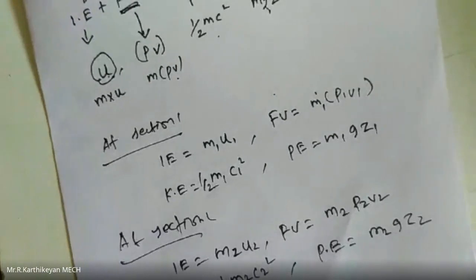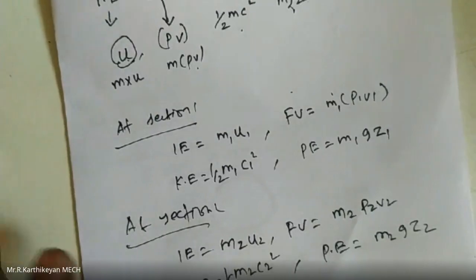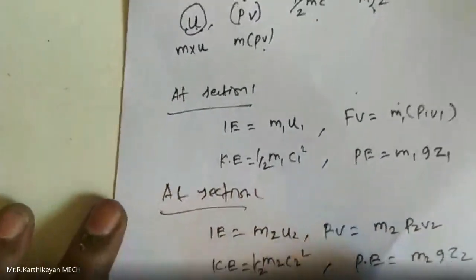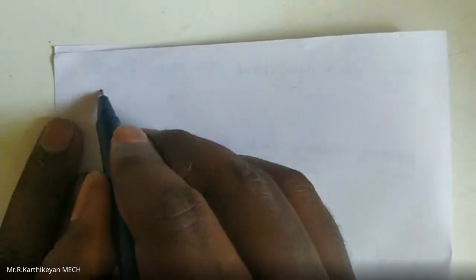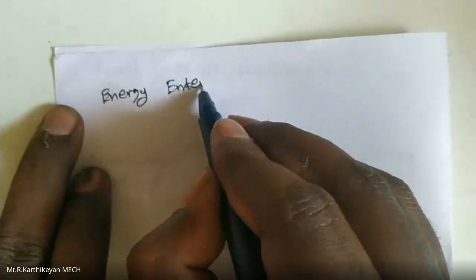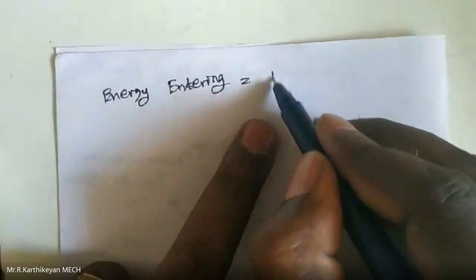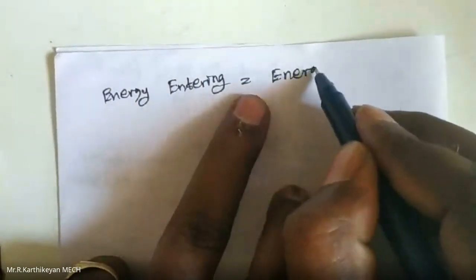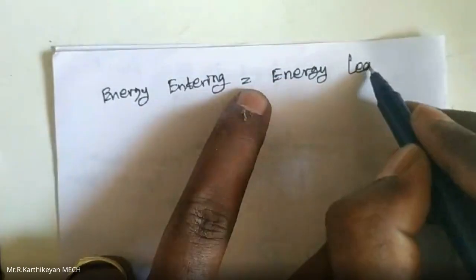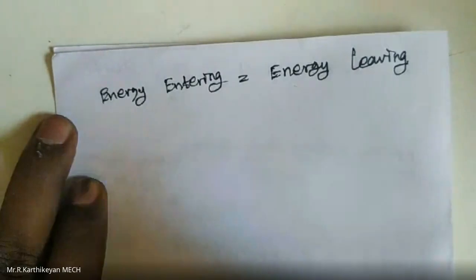Okay, so next we are going to write the equation for energy entering and energy leaving. The energy entering the system is equal to the energy leaving. So what is the energy entering?